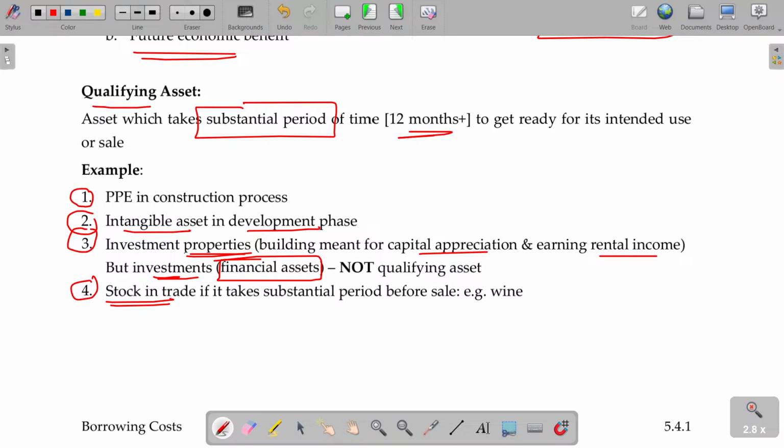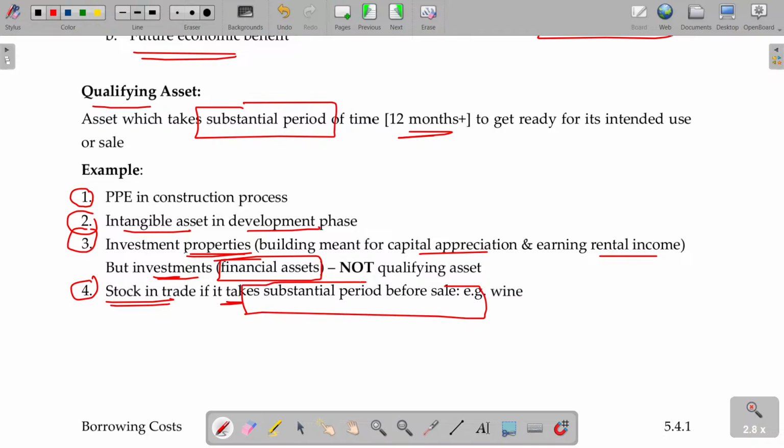During the 3 or 5 years, you invested the money and kept it there, that investment is out of borrowing. And 5 years later only it comes to the market, means for 5 years you may pay interest only. That interest will also be addable to the wine price, and in case of basmati 2 or 3 years, that will also be included. Clear? Okay, it takes a substantial period before sale.